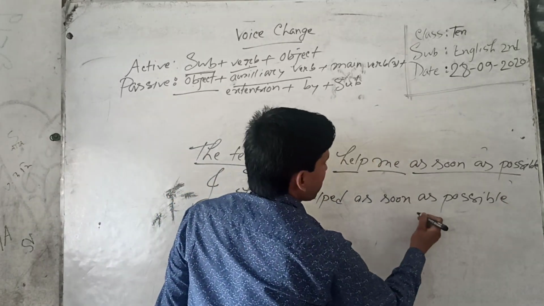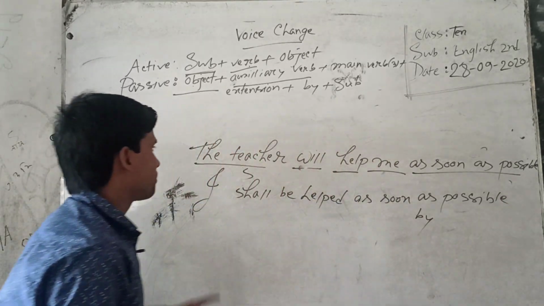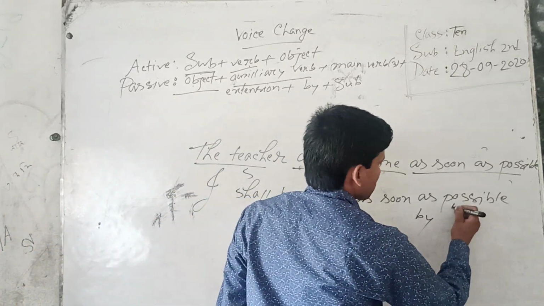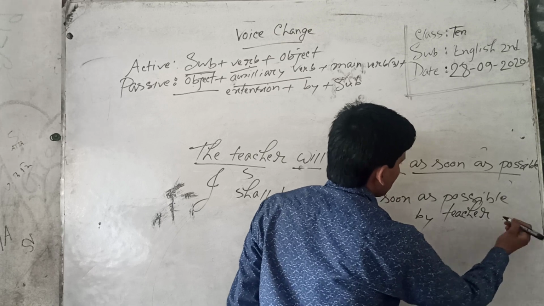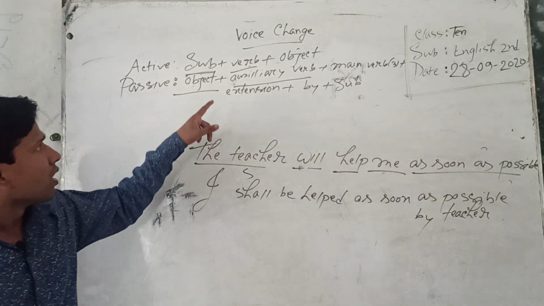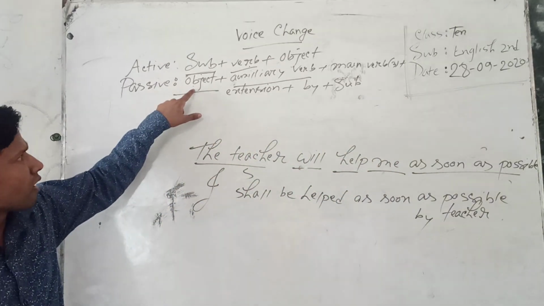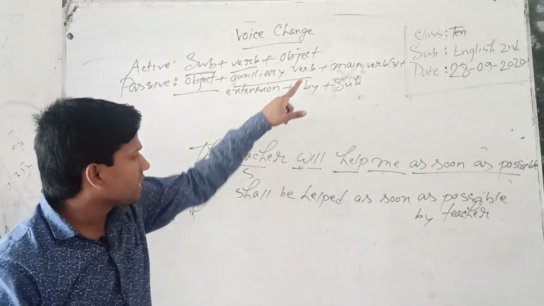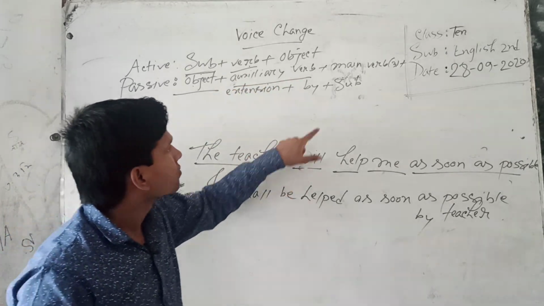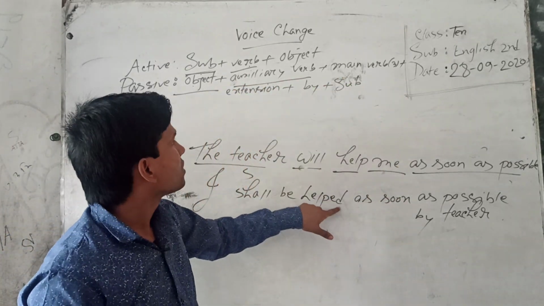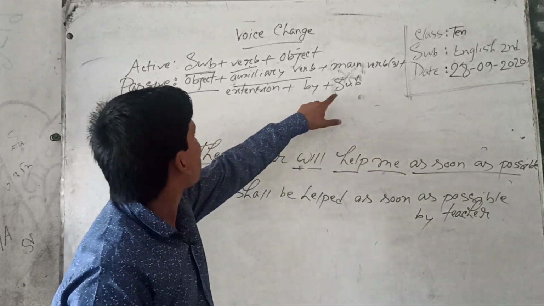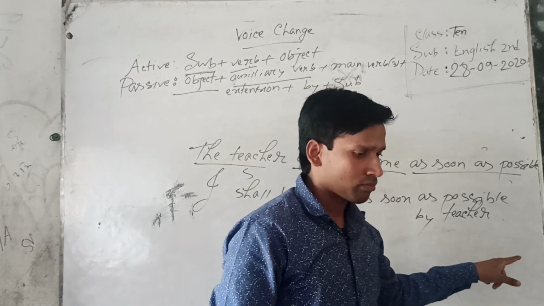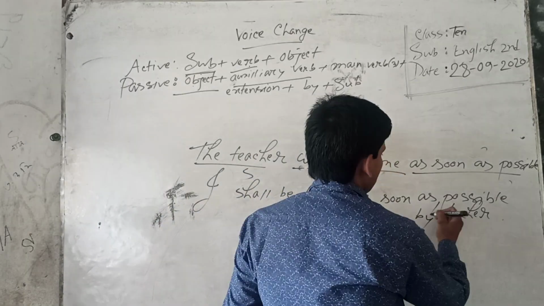Plus by plus subject, the teacher. At first I have given object I, auxiliary verb shall be, main verb helped, extension as soon as possible, by subject, the teacher.